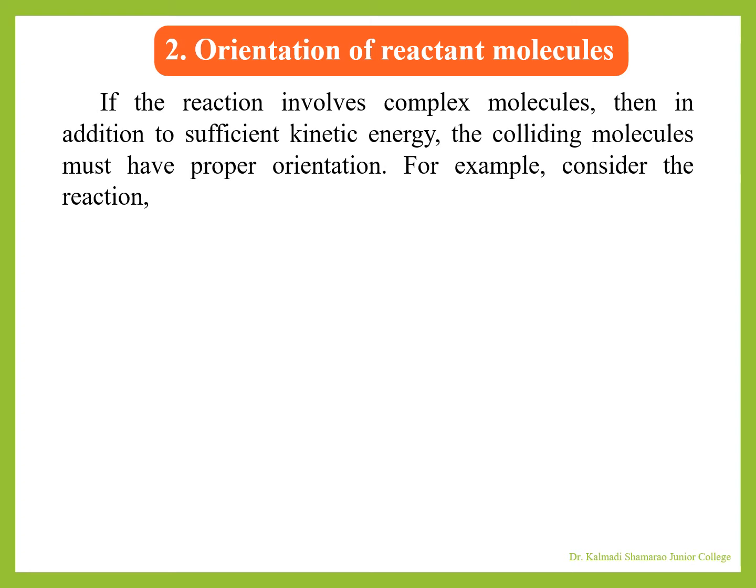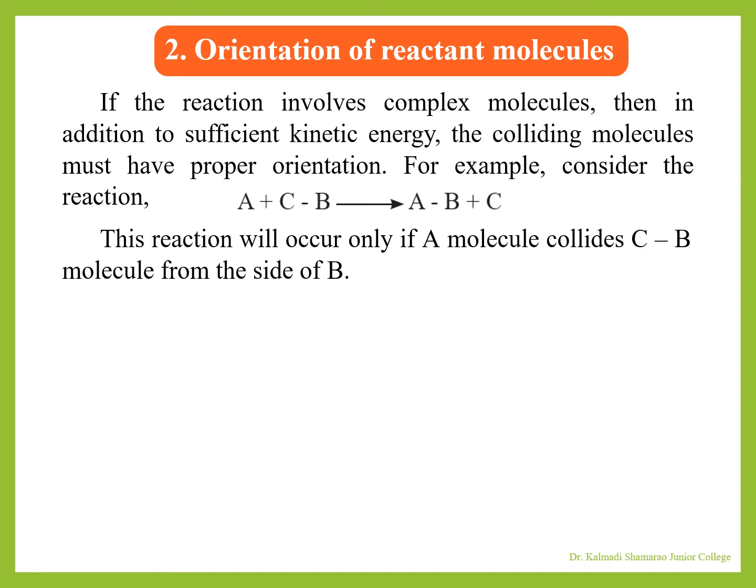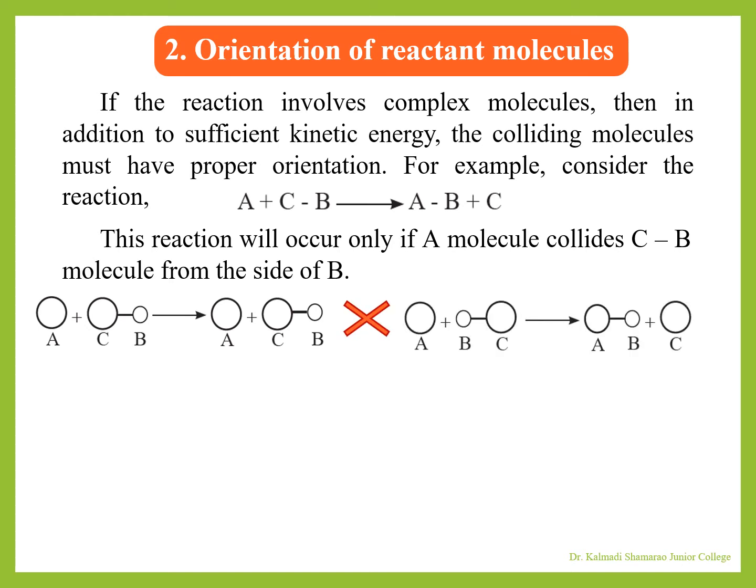For example, consider the reaction A plus CB giving AB plus C. This reaction will occur only if the A molecule collides with CB from the side of B. If the A molecule collides with the CB molecule from the side of C, no reaction will occur.